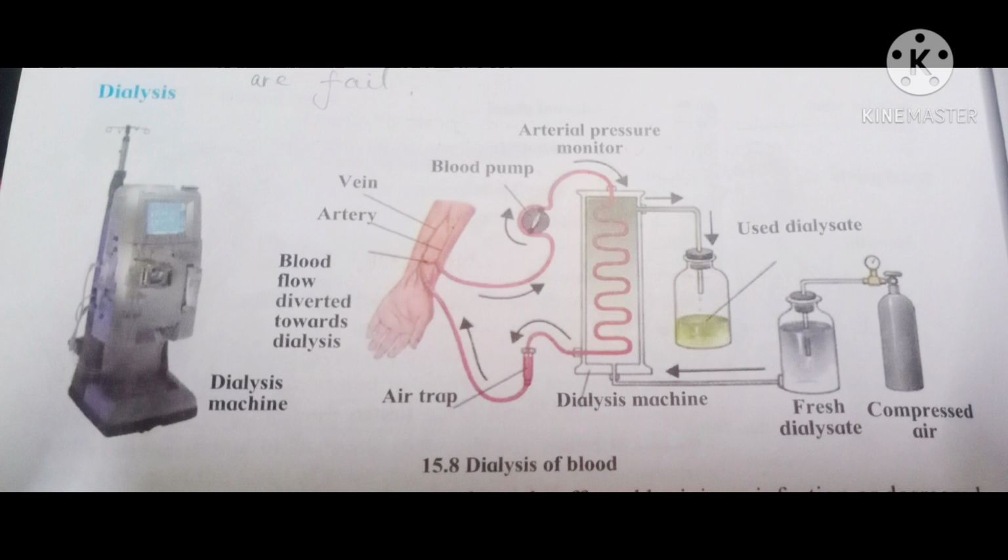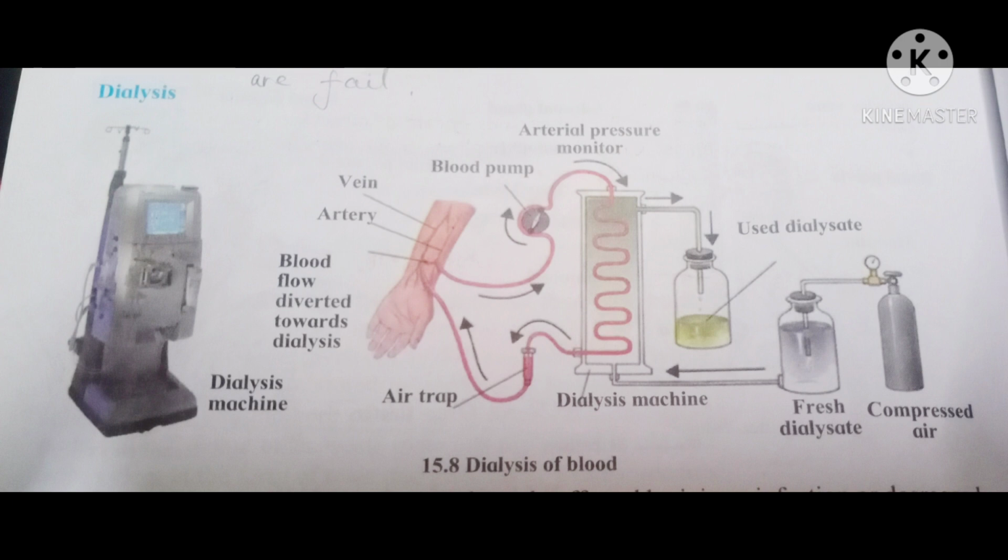Here about 500 ml of blood is sent at a time through the machine. The purified blood is reinfused into the body of the patient. Again it is given back. Just look at the diagram carefully.